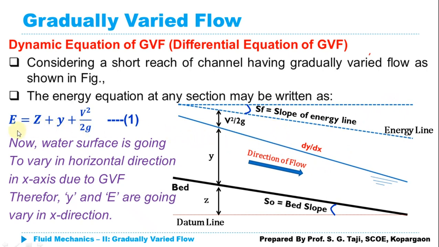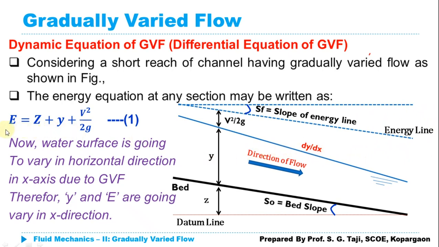Now if I want to write down the total energy equation, I can simply write: total energy is equal to Z plus Y plus V square upon 2g. This is our basic equation for the total energy. Now, what are we considering here? Gradually varied flow. Obviously, the depth of flow is going to change. If those changes take place in the X direction, in this rightward direction, then if my Y is going to change, energy is going to change, and both will become variable with respect to X.